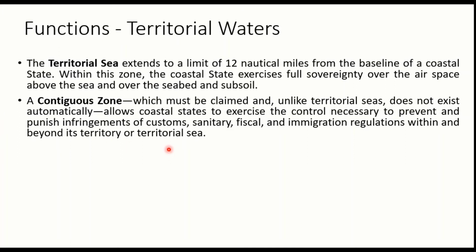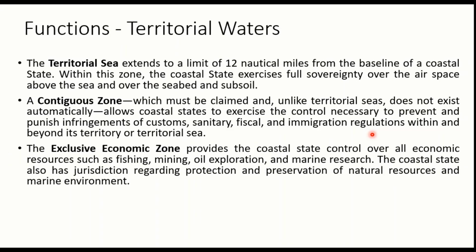It means we have Customs Act, we have sanitary acts, we have fiscal acts and we have immigration acts. So if any of those regulations are broken, if any infringements or trespassing happens, the country has all the powers to punish them in the contiguous zone.